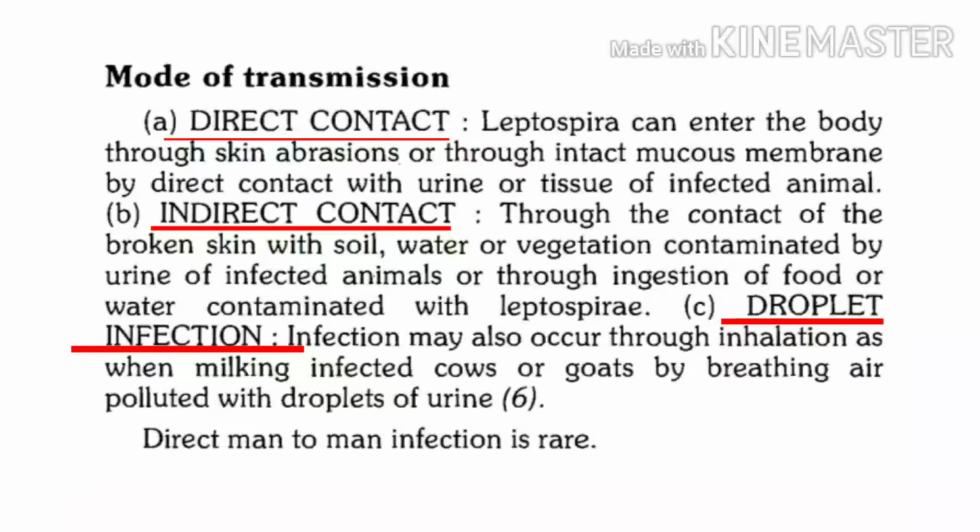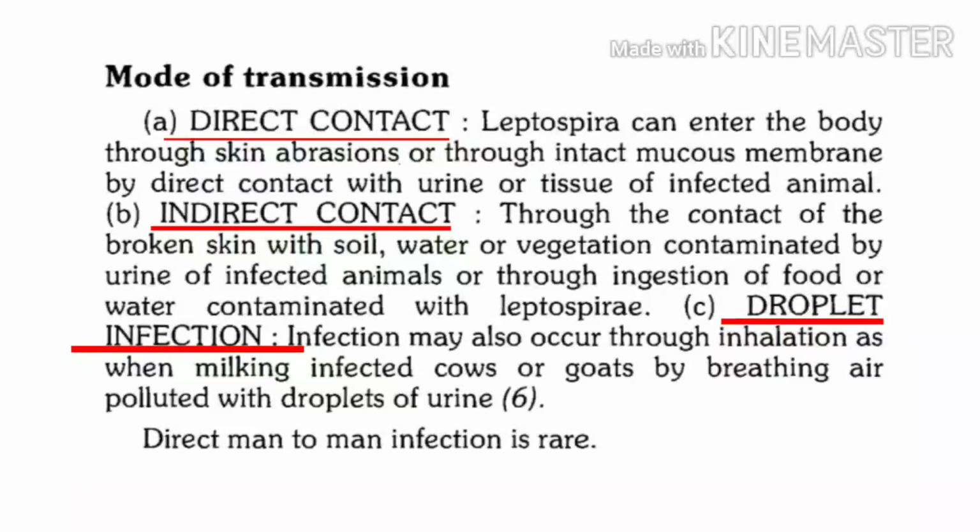To recall, in humans infection may be acquired due to direct contact with urine, where the organisms enter through skin or mucosa, and secondly, organisms may enter through the mouth due to consumption of contaminated food or contaminated water with leptospira.